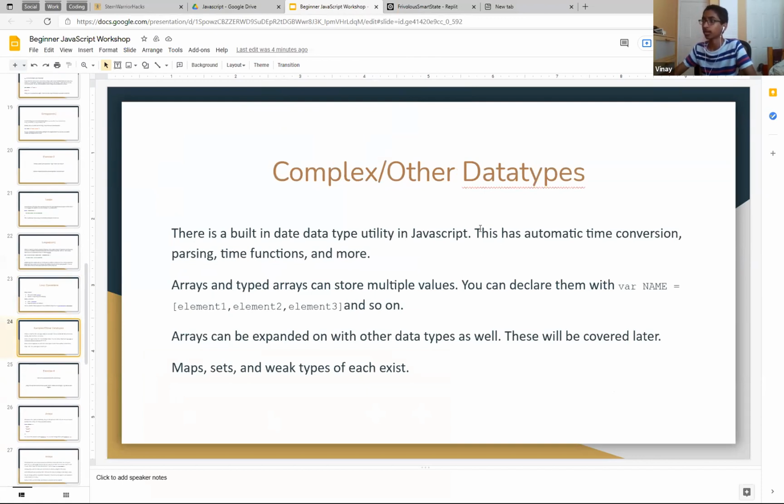So there are other data types. There's a complex data type. We're not going to go over that because it's not very useful. But if you guys really need it, you can search it up. It's pretty helpful. It has time zones and all that.